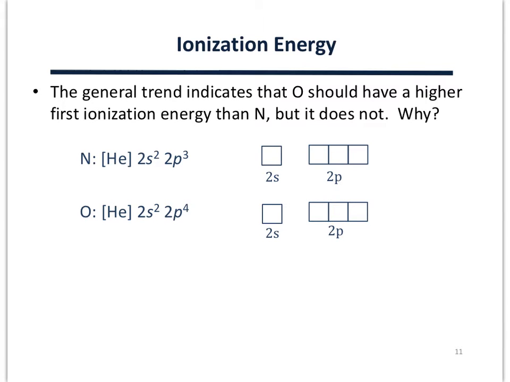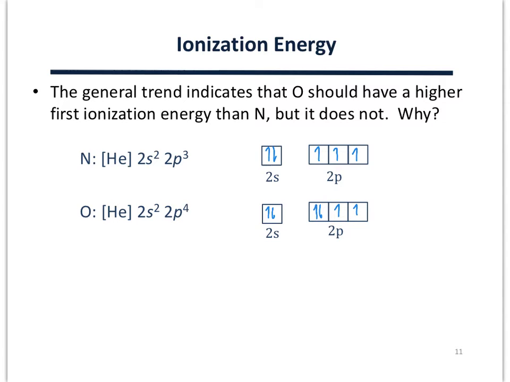The general trend in first ionization energy indicates that oxygen should have a greater first ionization energy than nitrogen, but the reverse actually is true. The same inversion is observed for all group 5A and 6A elements. These are also called the group 15 and 16 elements. Examining the ground state electron configuration for nitrogen and oxygen gives insight into why this is true.